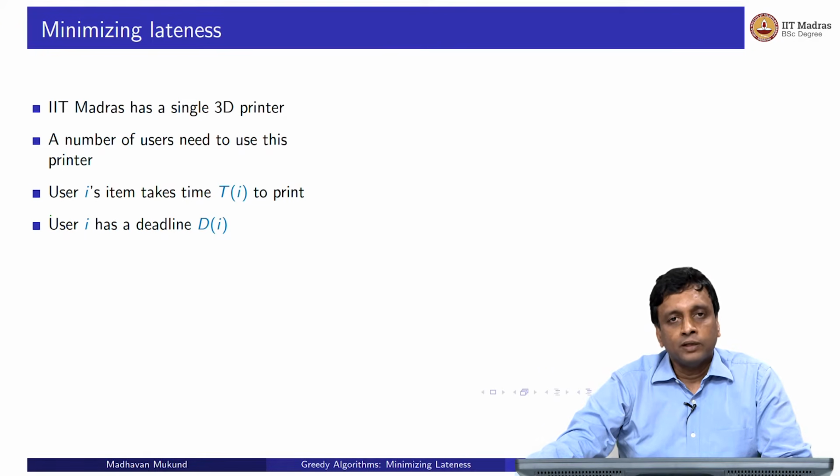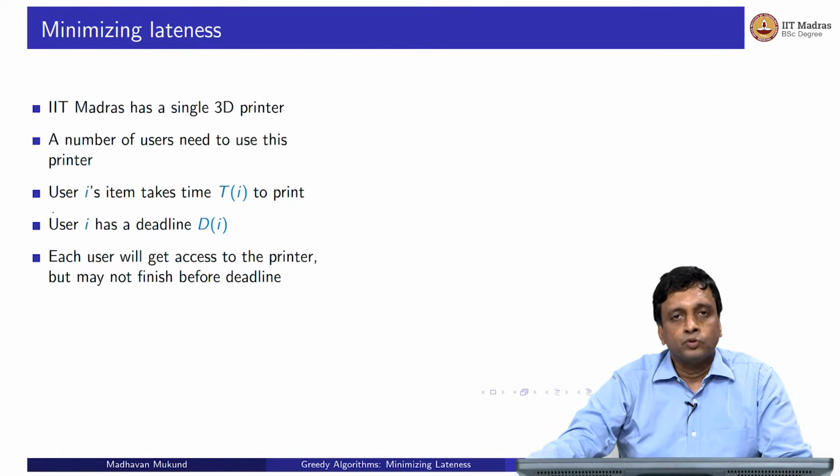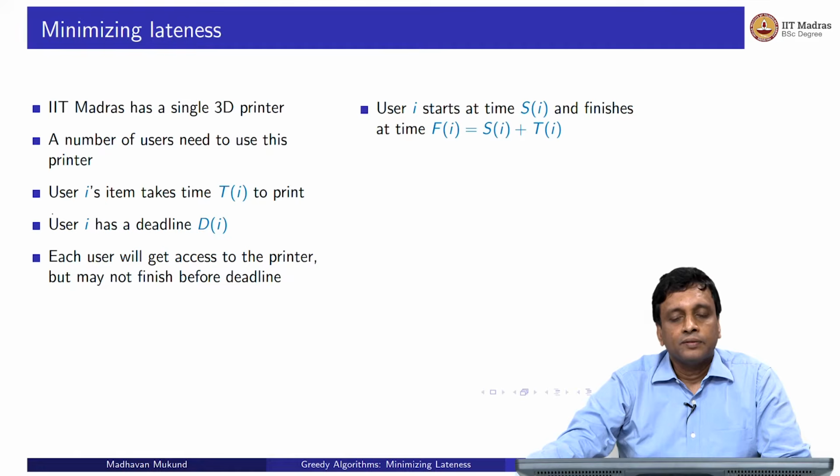Now in the earlier scheduling problem, we said we would only allocate a subset of the users, those who do not contradict each other's timings. Here on the other hand, we are going to make sure that everybody is actually allowed to use the printer. But what we want to minimize is by how much they miss their deadlines.